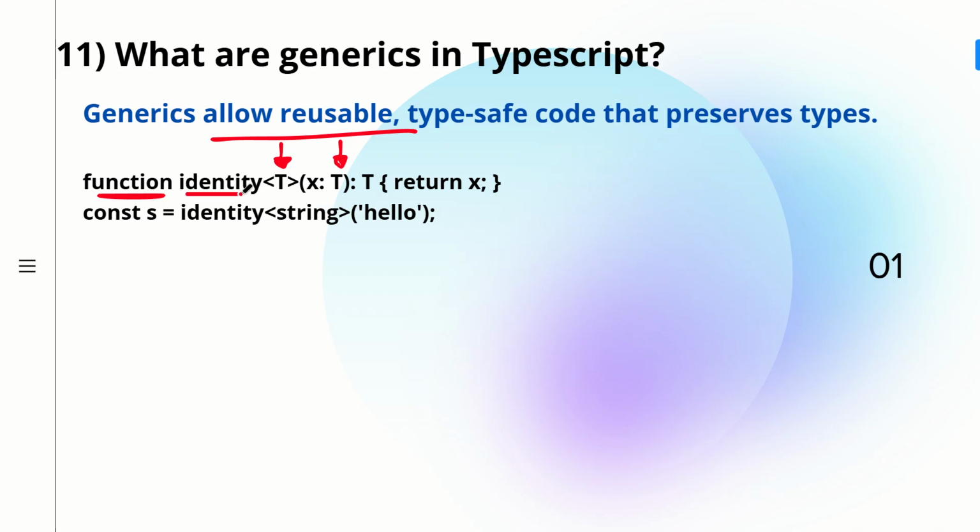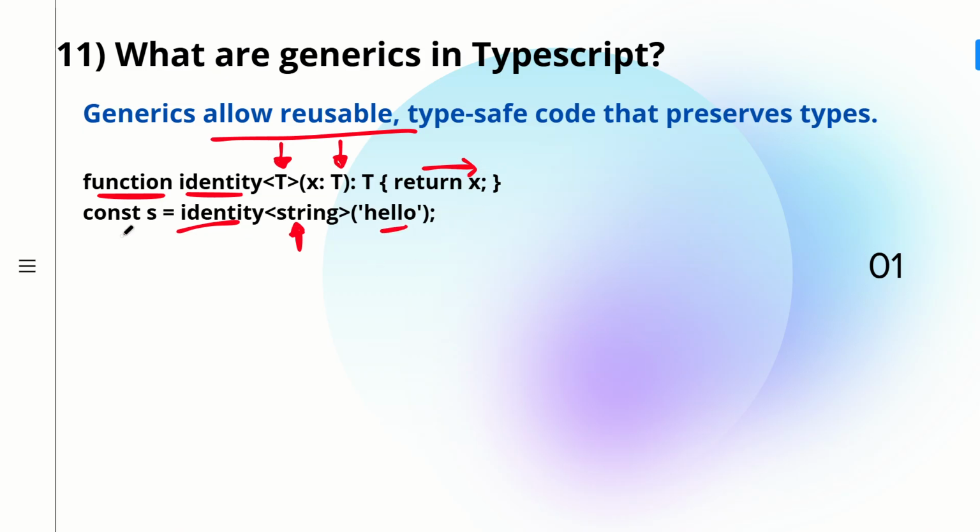So this is your identity, this is your function, and then you have a variable you are expecting, and that is what you will be returning also, right? So the returned value will also have the same data type. Now here you are calling that function identity and you are passing the generic data type as string. So for this, your data type has become string and you're passing hello and you will get hello back.